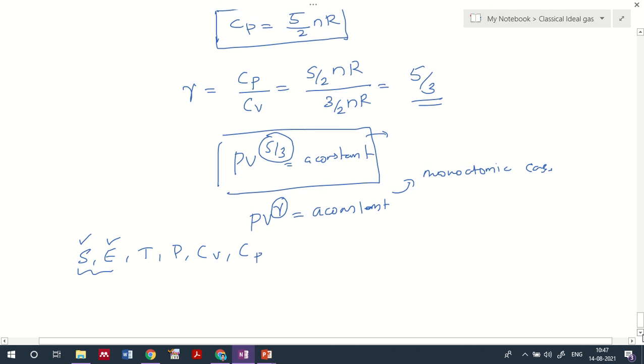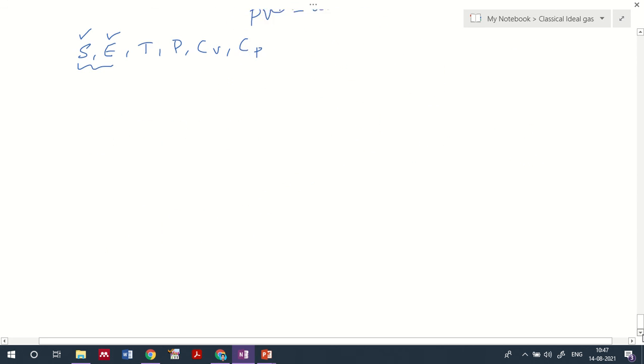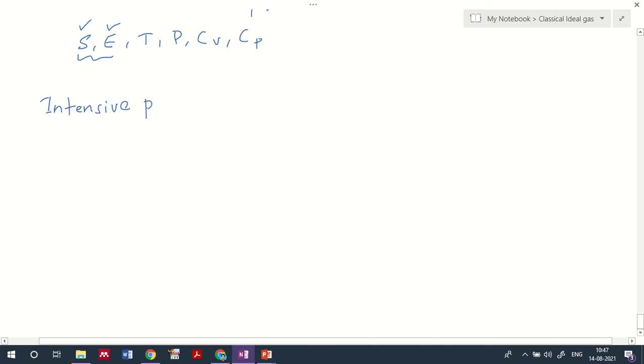Now what we are moving on to discuss is intensive and extensive properties. There are two kinds of classification with respect to thermodynamic parameters, that is intensive property and extensive property. Let me just explain what is intensive property first.